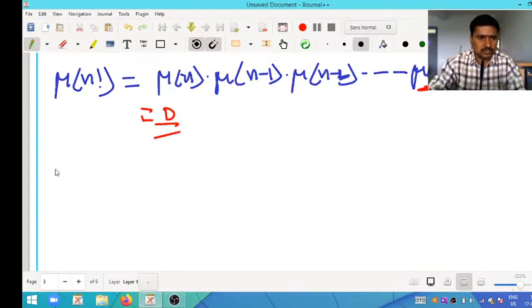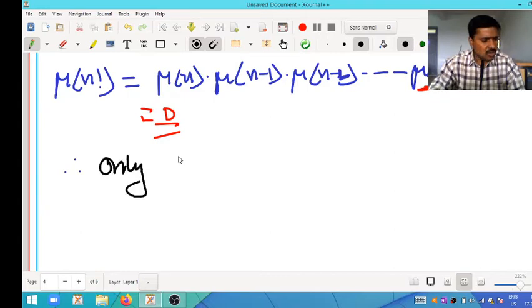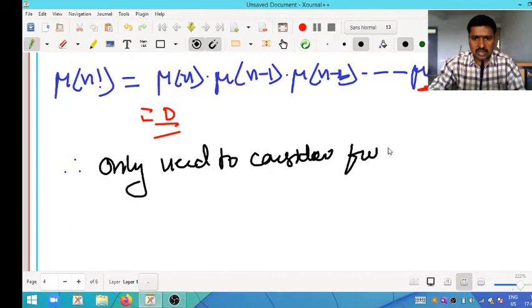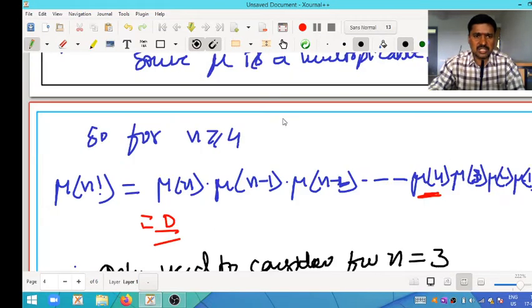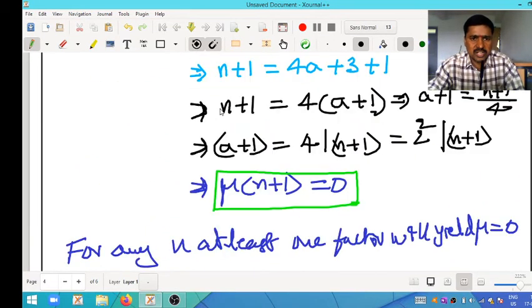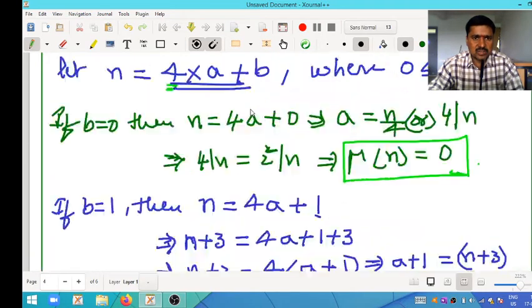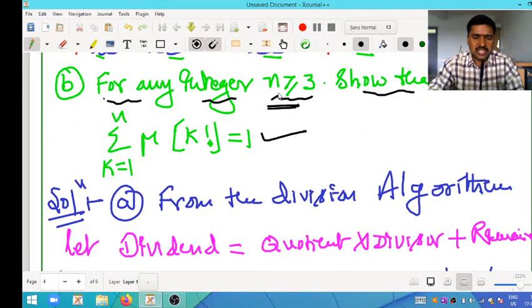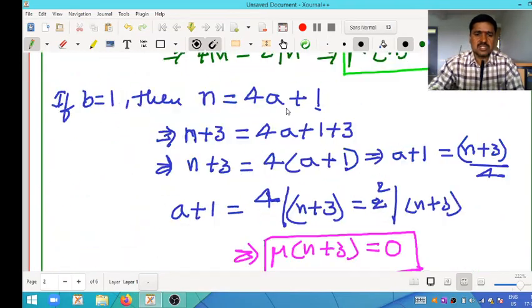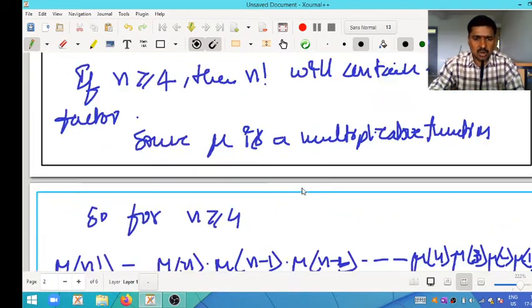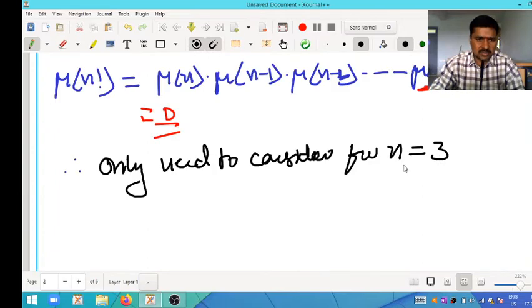So therefore we only need to consider n equal to 3. There are two cases in this question. Greater than or equal to 4 is already completed, and now I am taking the equals case. Now we need to consider n is equal to 3.